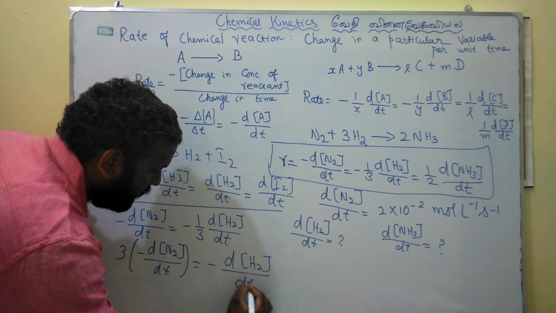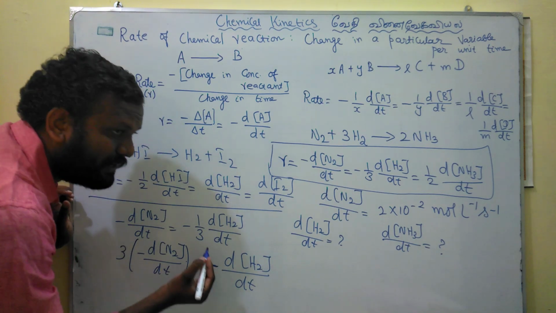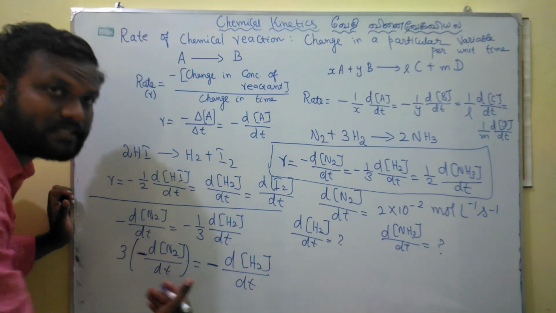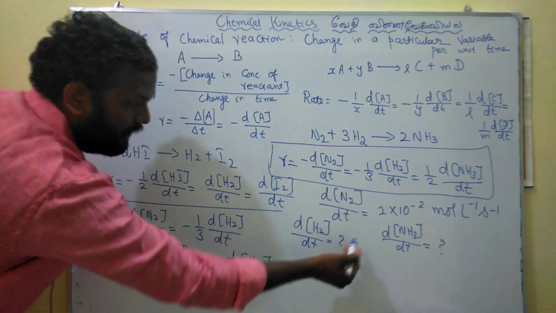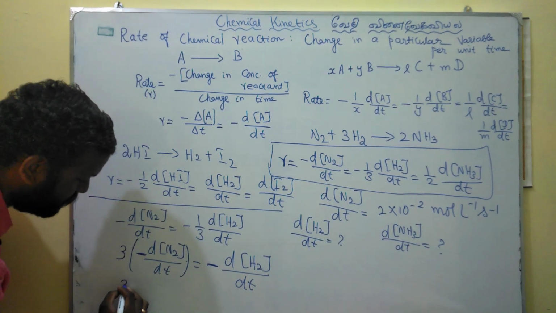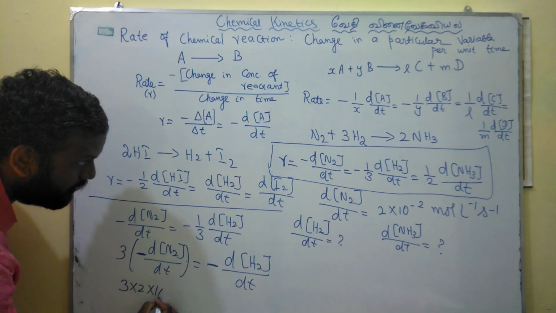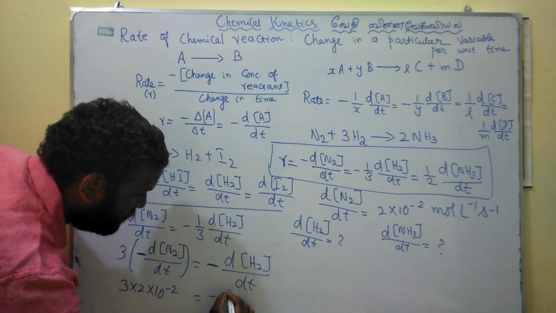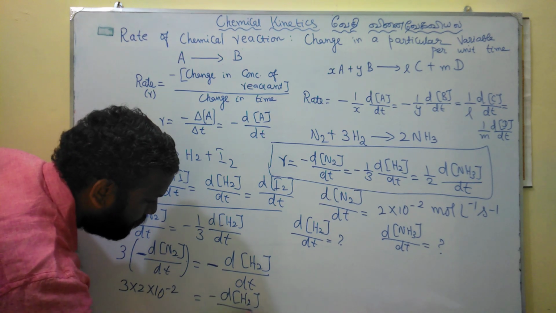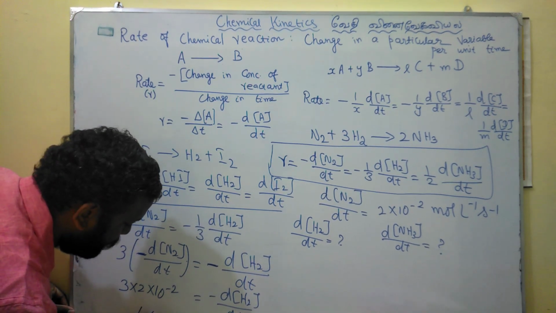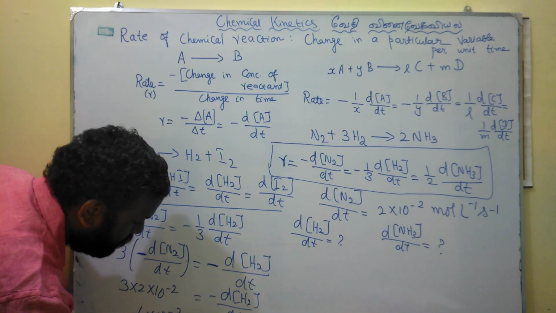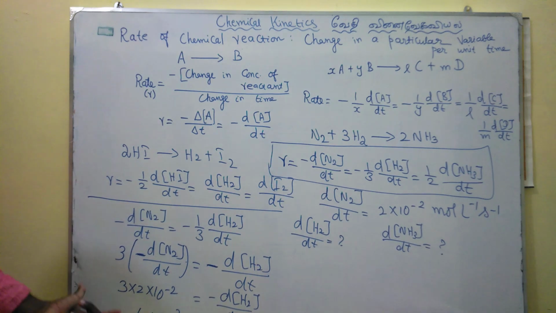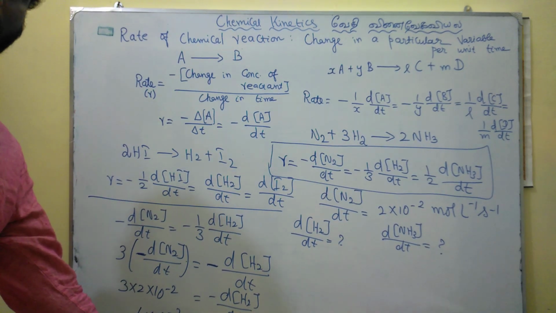Please keep in mind that this minus sign indicates only that the concentration decreases, not a numerical value. Here also the minus sign indicates that the concentration of the reactant decreases. Here the value of dN2 by dt is 2 into 10 power minus 2, so 3 into 2 into 10 power minus 2 mole per liter per second. So we have the answer: dH2 by dt is equal to 6 into 10 power minus 2 mole per liter per second. This is the rate at which hydrogen decomposes.